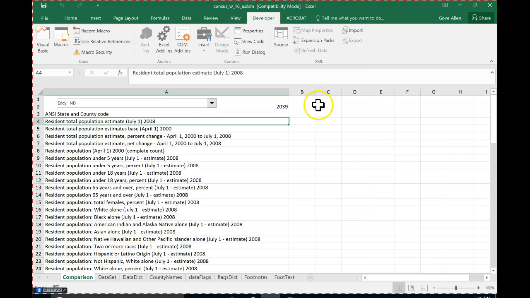Any ideas what 2039 is? I'll give you full credit if you get this one. It's the number in the listing that it is. That's exactly right. That is the number in the list. So I scrolled all the way down to the 2039th entry in that list. Be sure to record full credit. By the way, where do you record your full credit? Do you email me with full credit? No. You go to Learning Suite and you find the assignment for full credit and you put your little comment in there.